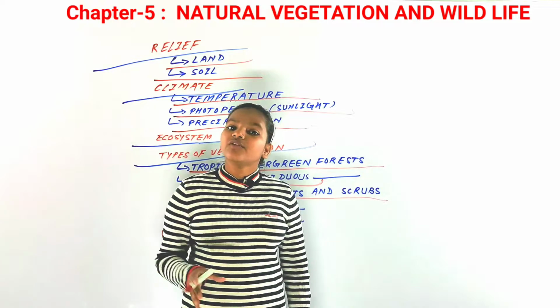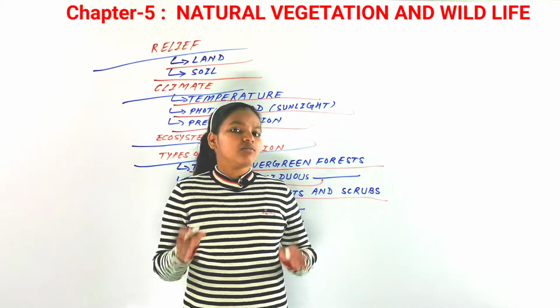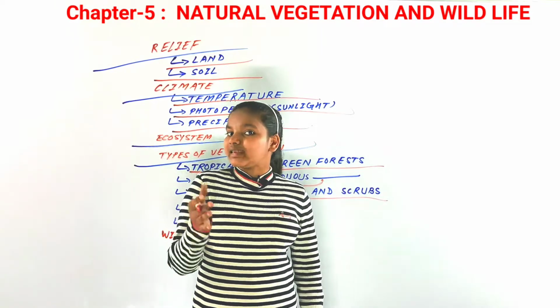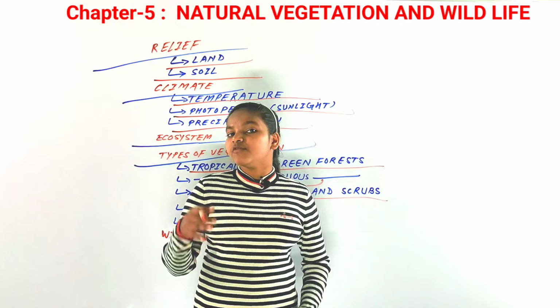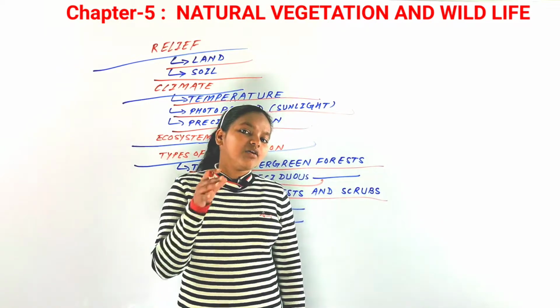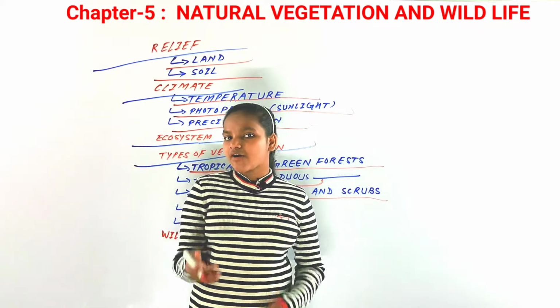Sheep and goats are the most important ones because they have a lot of fur, and wool is made from the fur of those animals. So in the montane forest, these types of animals are found.